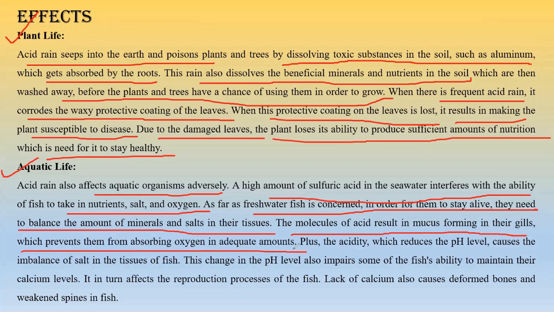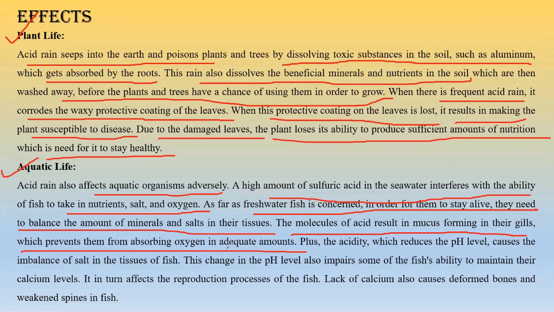So what will happen? Marine fishes will face a different problem, and freshwater fishes will face a different problem. Now in freshwater fish, what happens? The molecules of acid result in mucus formation in the gills. Once the gills have mucus, the oxygen absorbing capacity of the gills will decrease. So the plants will face breathing problems. Not plants, the fishes will face breathing problems.